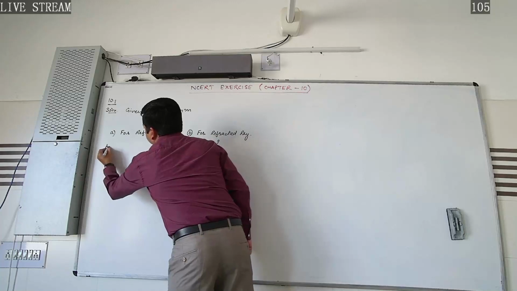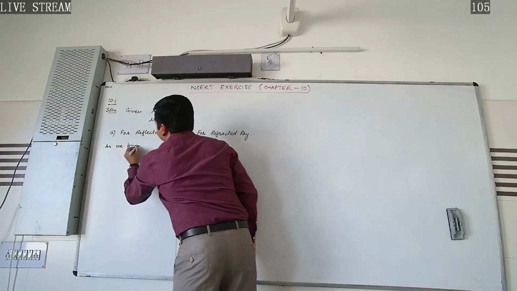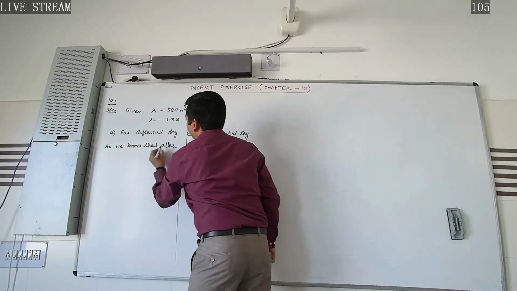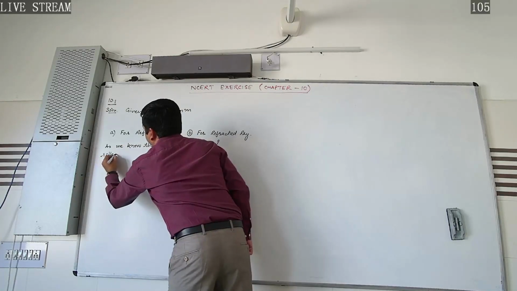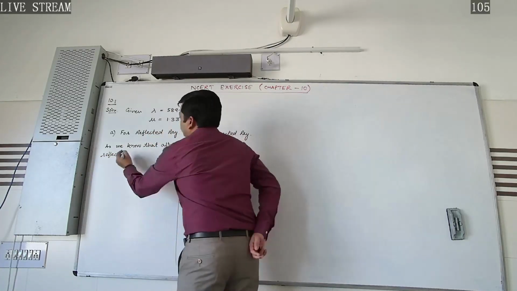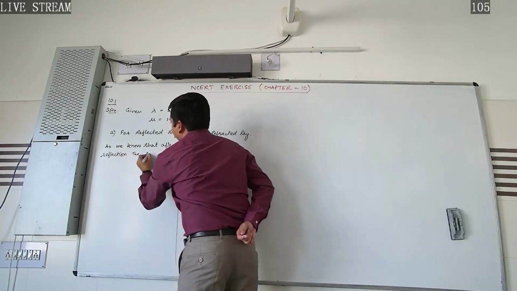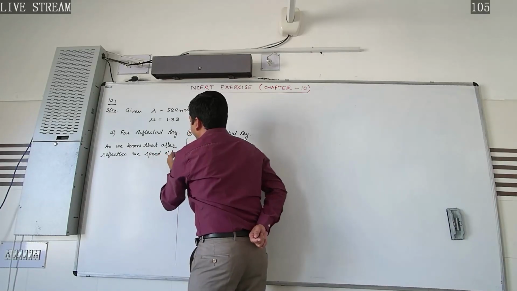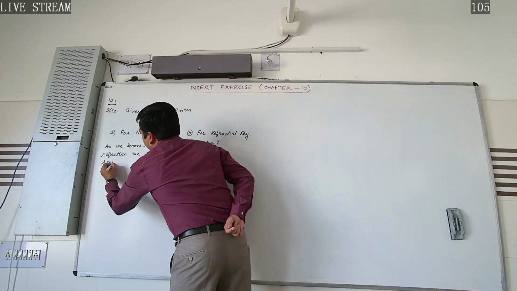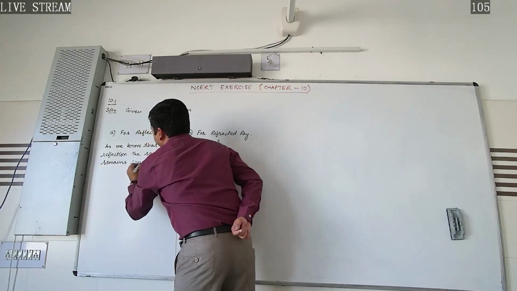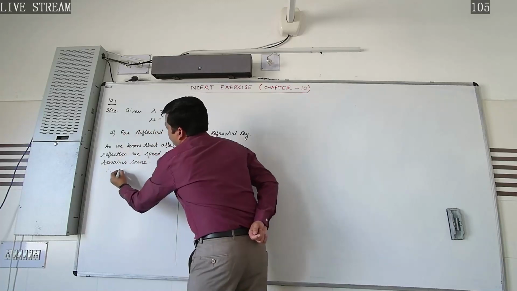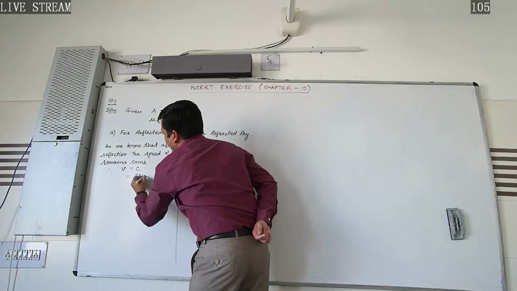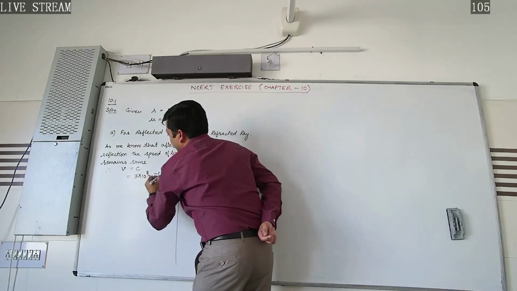As we know, after reflection the speed of light remains the same. So therefore the speed of light v will be equal to c, and c is equal to 3 into 10 raised to the power 8 meter per second.